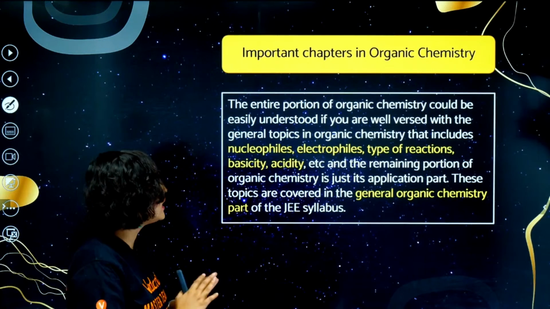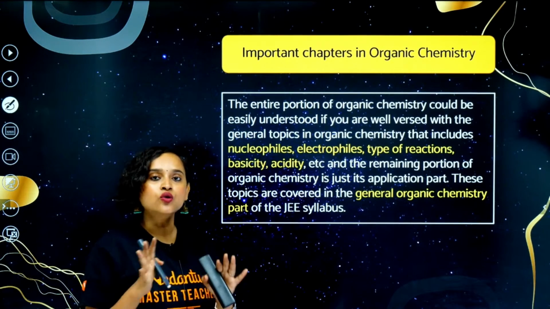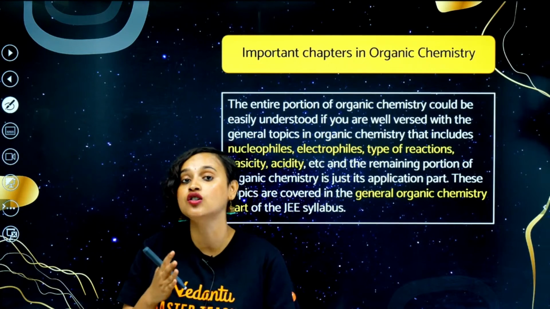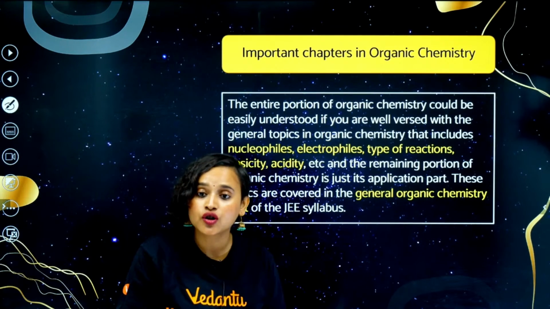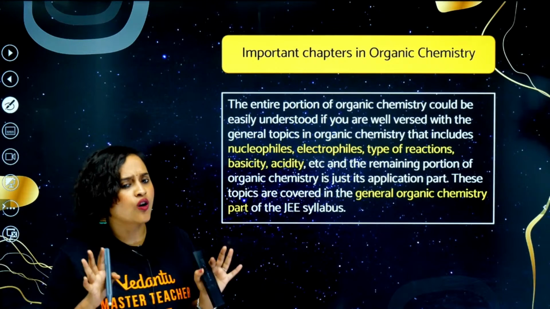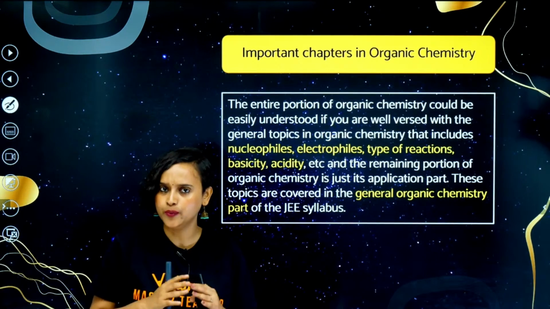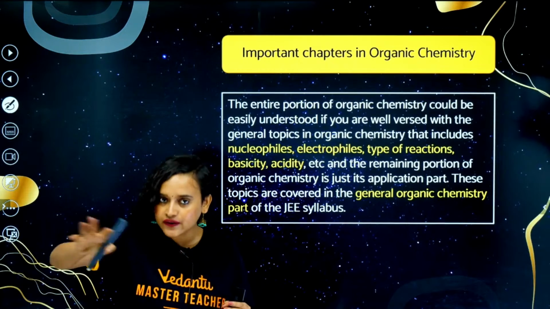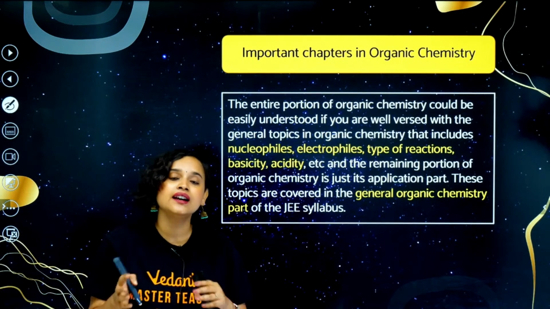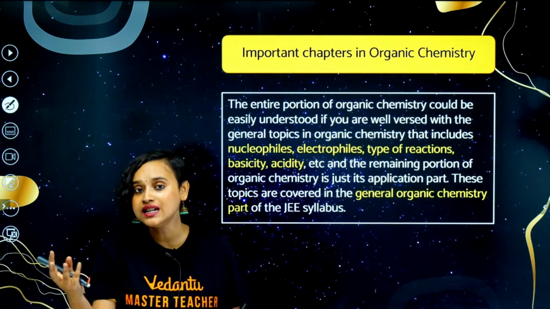In the entire organic chemistry, if you understand the basic concept of electrophile, the basic concept of nucleophile, types of reactions, basicity, and acidity, then I guess your organic chemistry knowledge is on point. Everything else in organic chemistry is very closely related to this, and they are basically applications of these basic concepts.